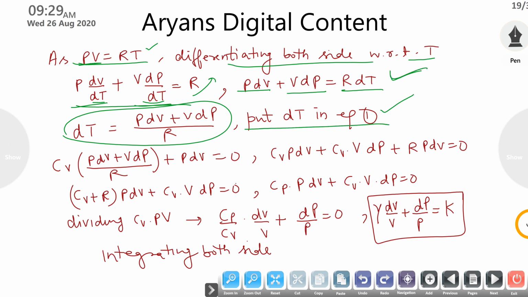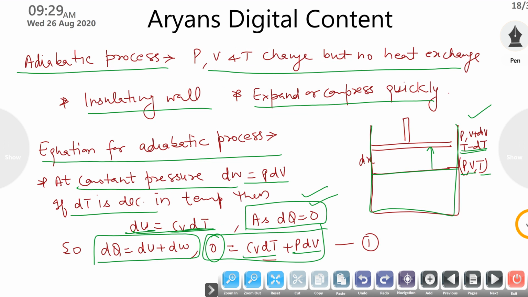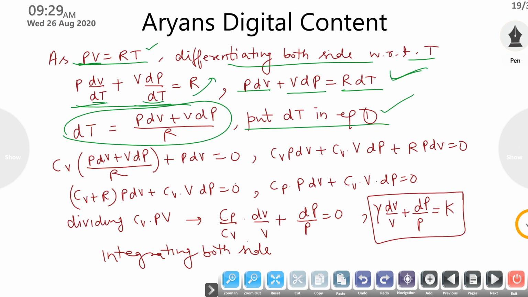Now you will put dT in the first equation. What was your first equation? This was your first equation. So now putting the value of dT in the first equation, I get this value. Now simply by removing R, R will multiply by this. So this is your final expression. Now you simply do some mathematical process, that is you can take common P dV from these two equations. So this will become (CV plus R) P dV plus CV V dP is equal to 0.